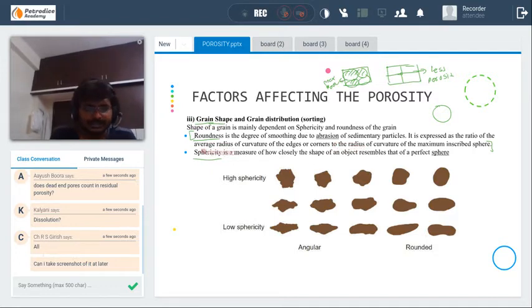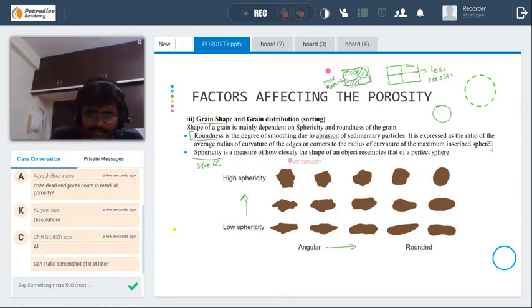What is sphericity? Sphere plus city: how closely a sand grain represents that of a sphere. If the sand grain is very similar to a sphere, it means the sphericity is very high. If it is very irregular, it has low sphericity. You can compare the sphericity and the angular and rounded.